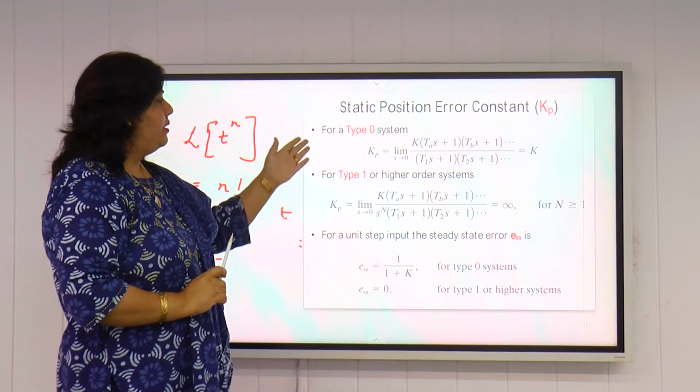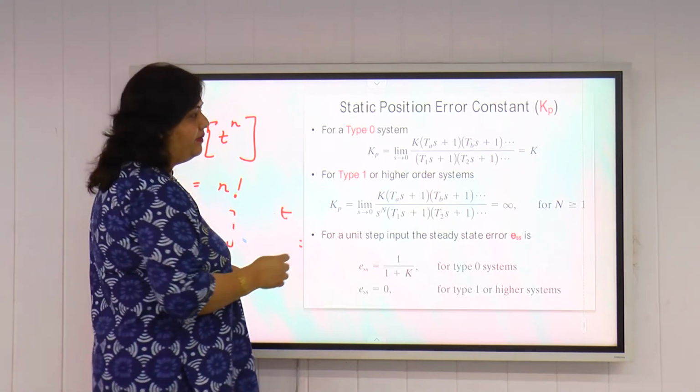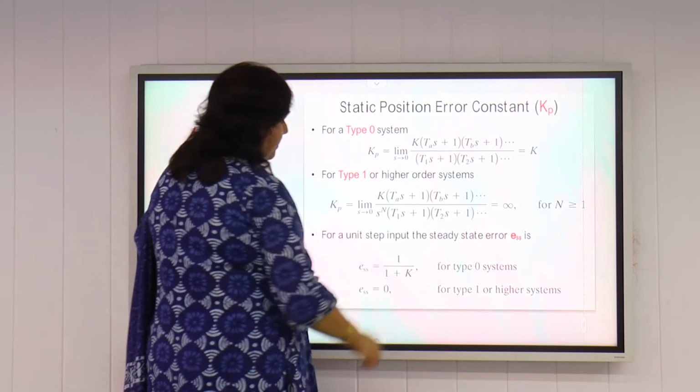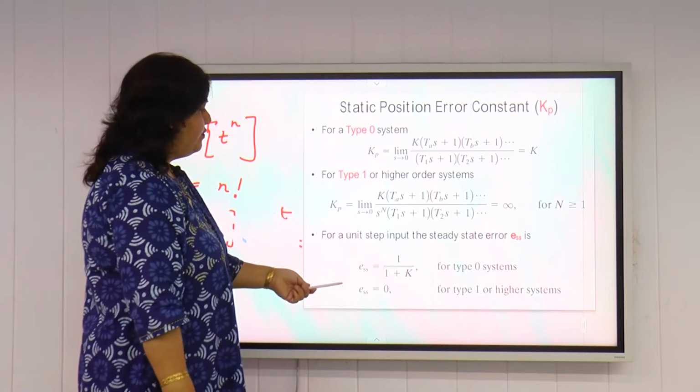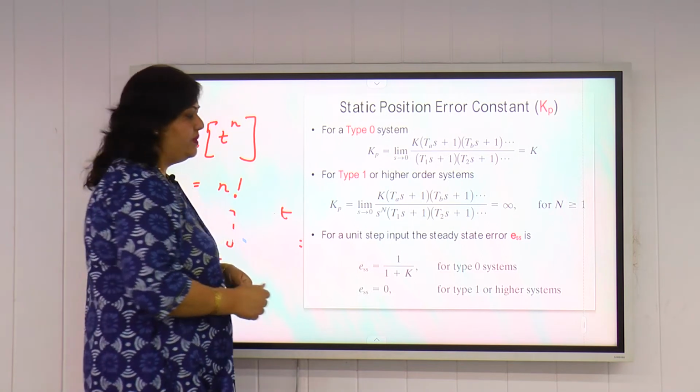So if we take the type 0 and type 1 values and find the value of Kp, it will come out to be equal to K and infinity. Okay, so the steady state error for a unit step input will come out to be equal to 0 for type 1 system.